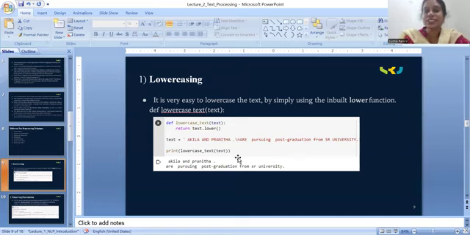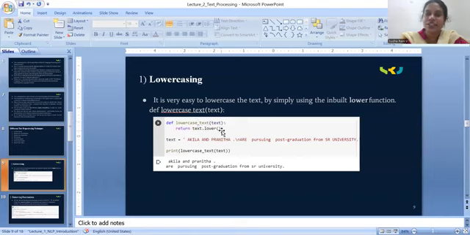As we discussed earlier, NLP has a lot of libraries with inbuilt functions which are very helpful for text pre-processing. The first function which we use is the lowercase function, which is an inbuilt function in the Python language, where it converts uppercase to lowercase. So whatever characters are capital letters are going to be converted into small letters.